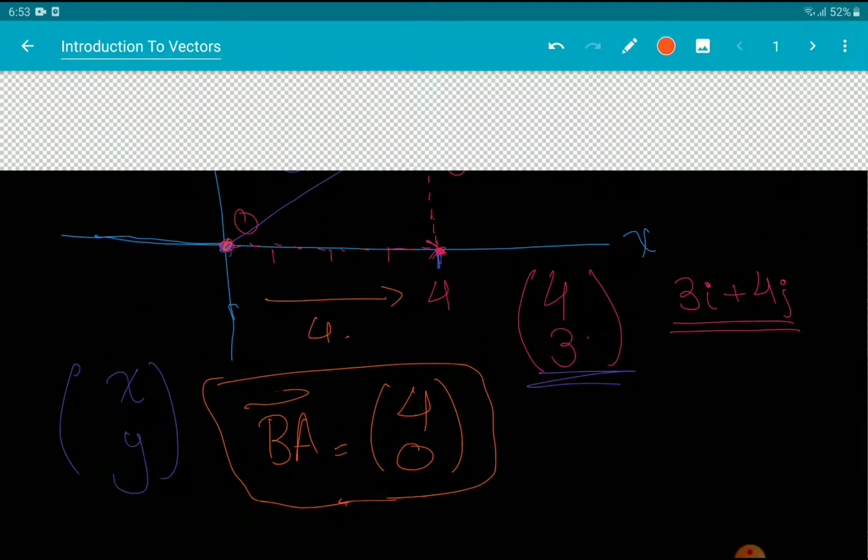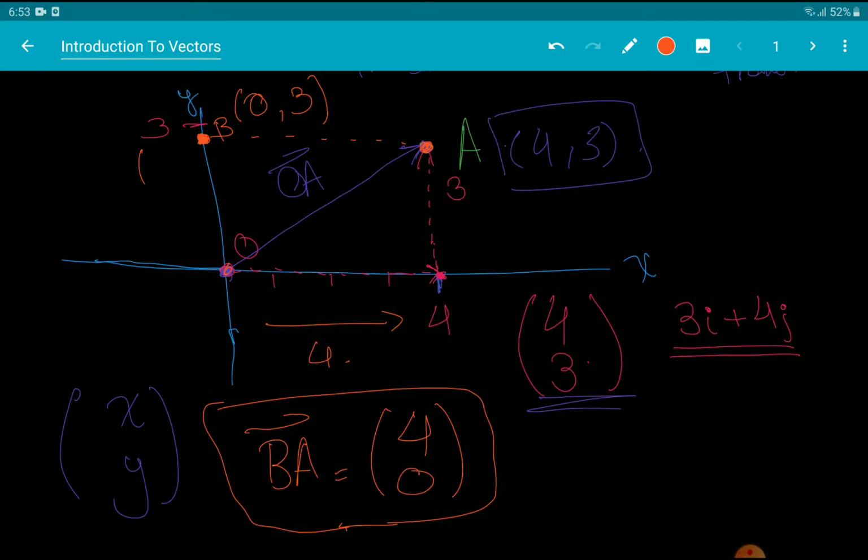Okay, so now notice that in this position vector OA, let's talk about OA over here, it has this angle, and you can easily calculate this angle using sine and cos. So we have this opposite side, which is 3, and this adjacent side, which is 4.